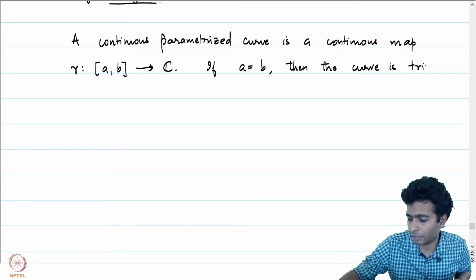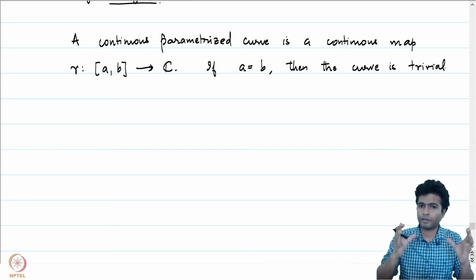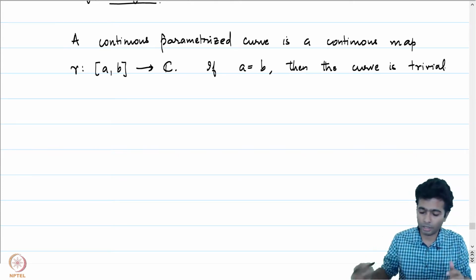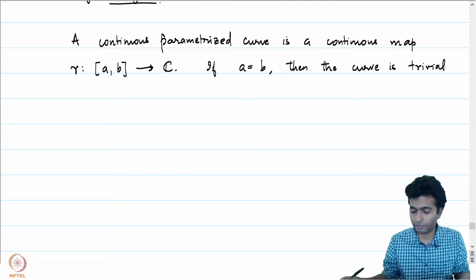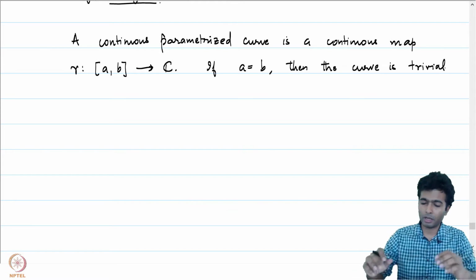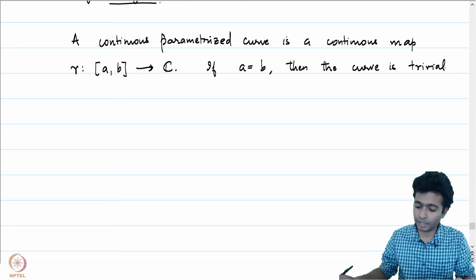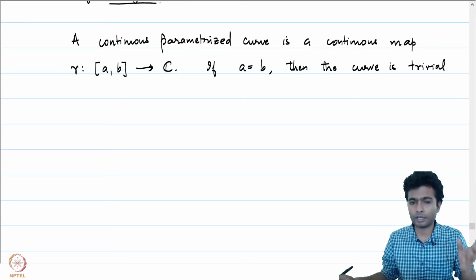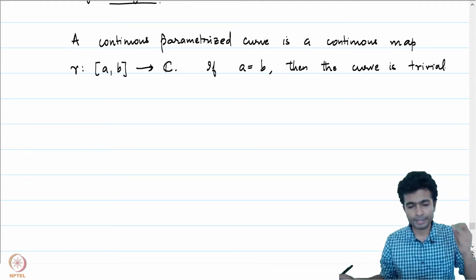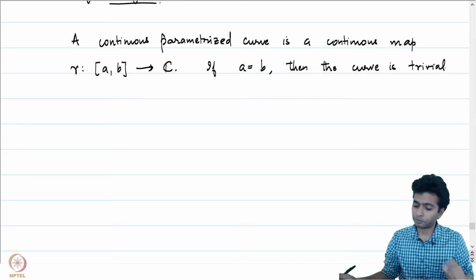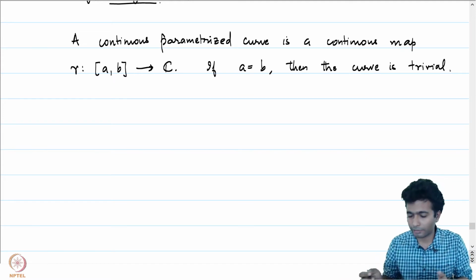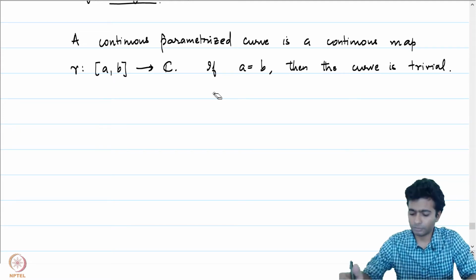I will not be focusing on just curves from [0, 1]. The domain of definition of the curve will be of interest. We will come to that when we look at reparameterization and such stuff. Right now, [a, b] is an arbitrary interval on the real line, and a continuous parameterized curve, which we will just call a curve from now, is a continuous map from [a, b] into C. The curve is said to be trivial if a is equal to b, and if it is not equal, then it is a non-trivial curve.